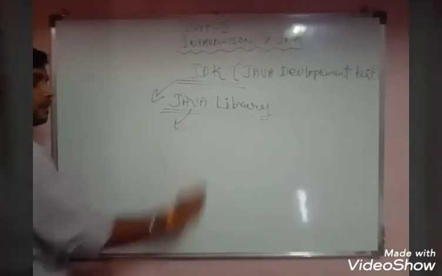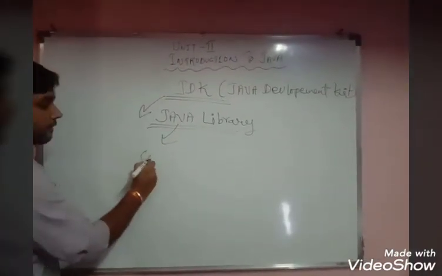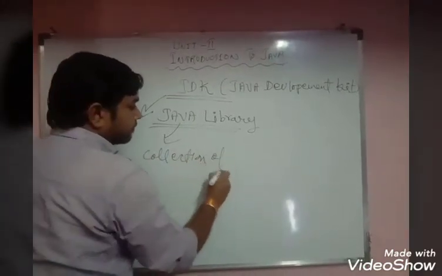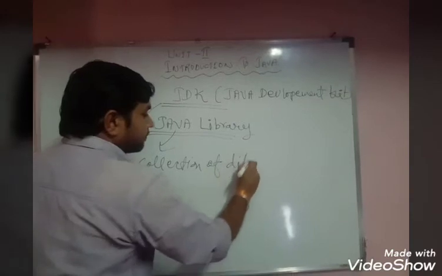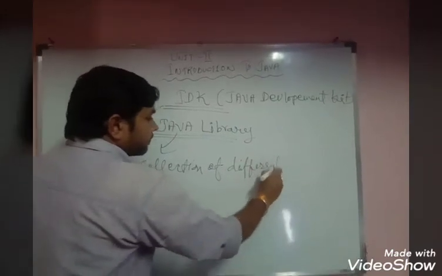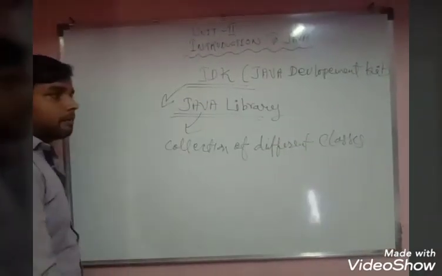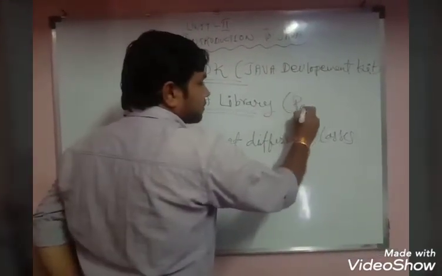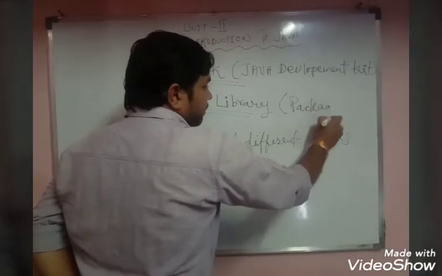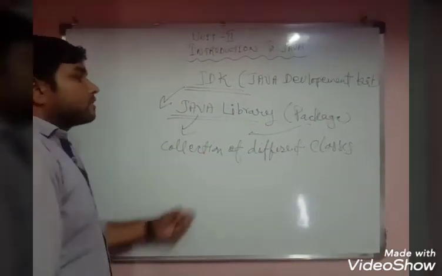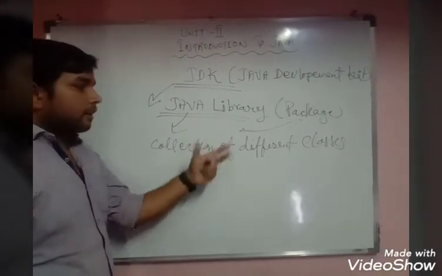A Java library is a collection of different classes. This is called a Java library, or this is also called a package. The definition of a package is a collection of different classes. So this is called the Java library, that is JDK.